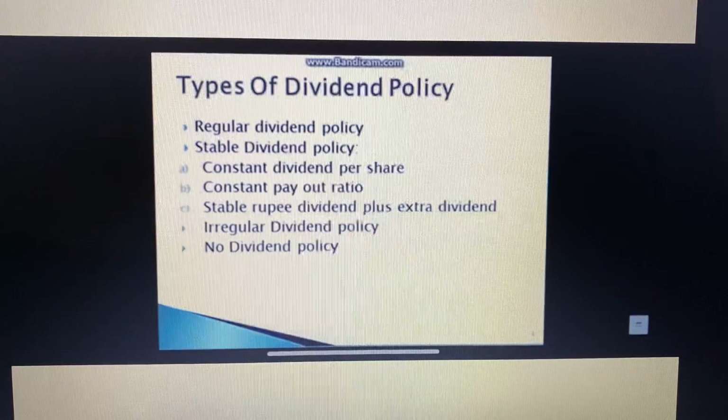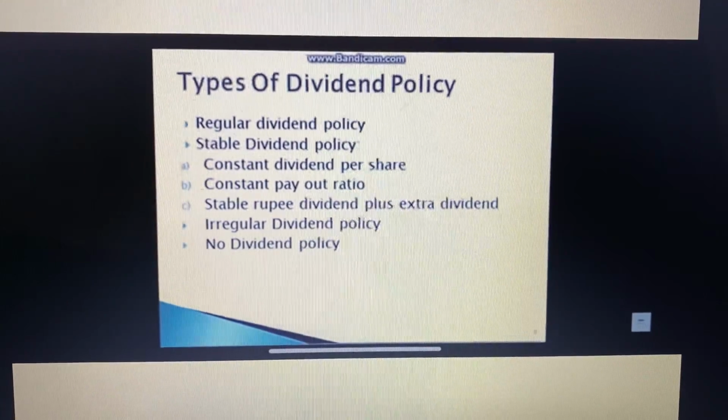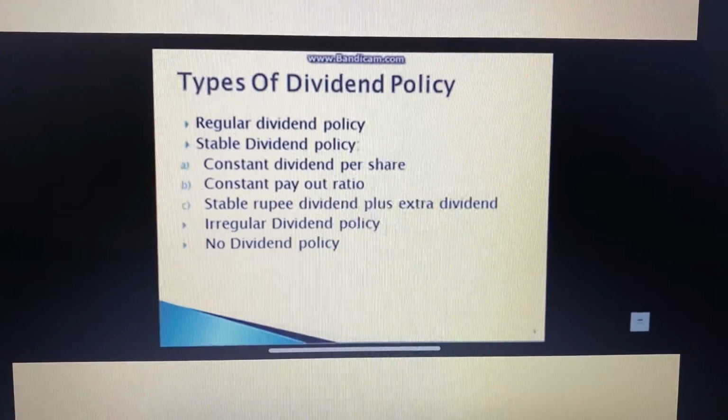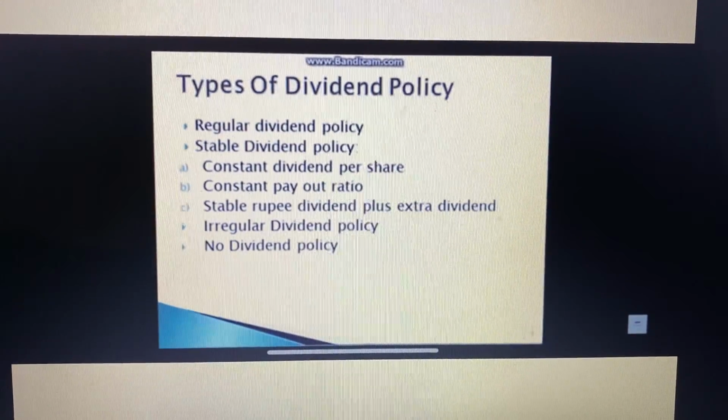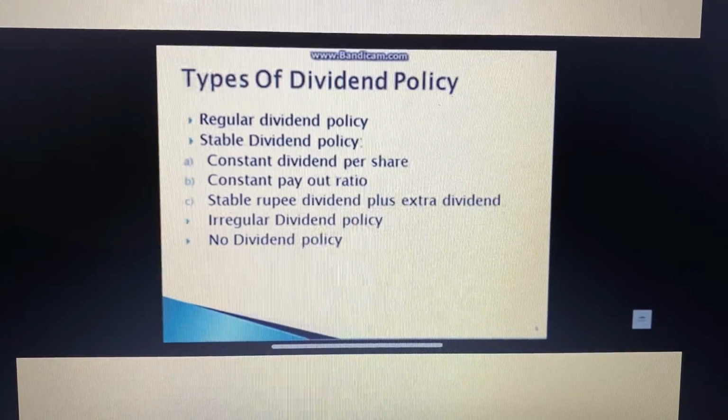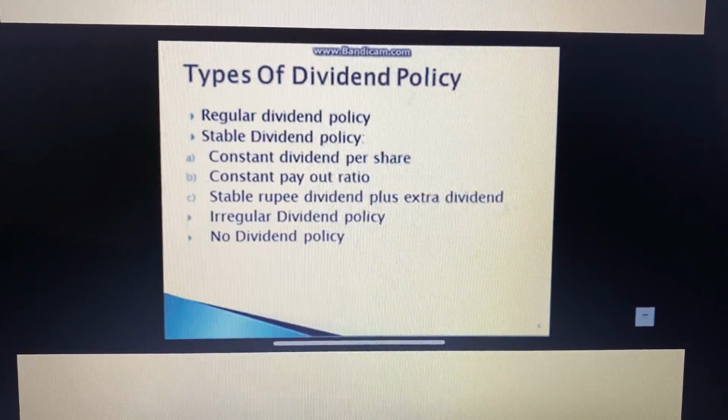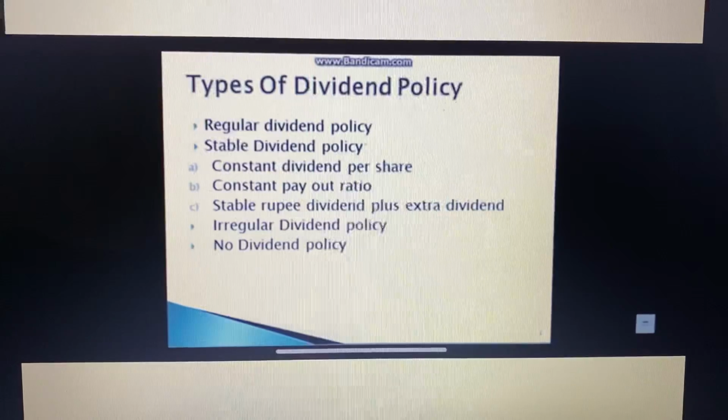Right? Last point, that is a no dividend policy. A company may follow a policy of paying no dividends presently because of its unfavorable working capital position or on account of the requirements of funds for the future expansion and growth.